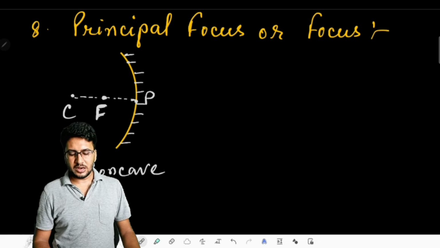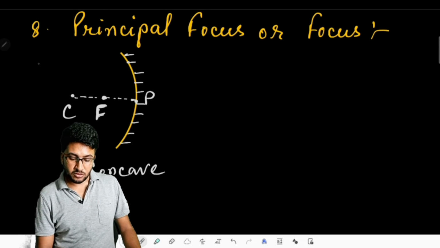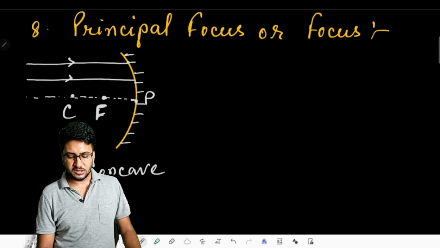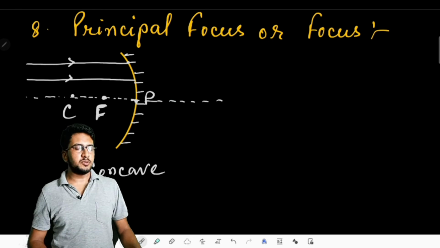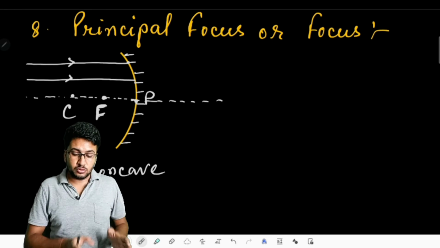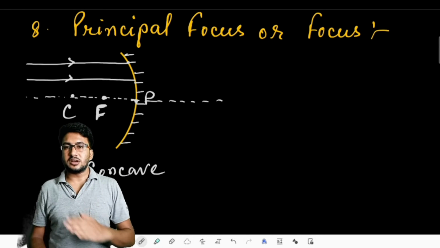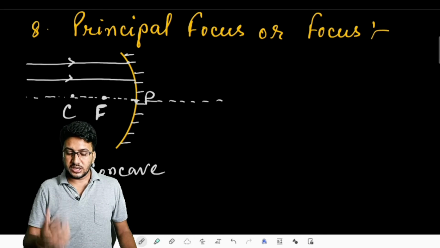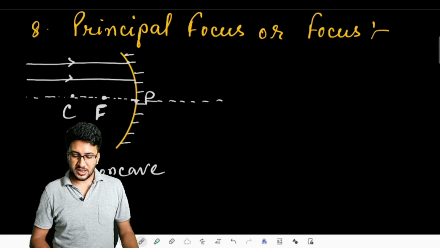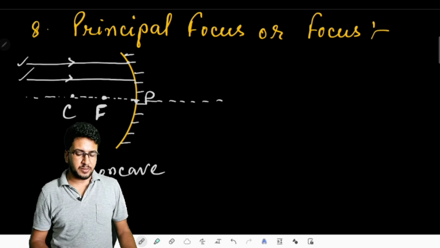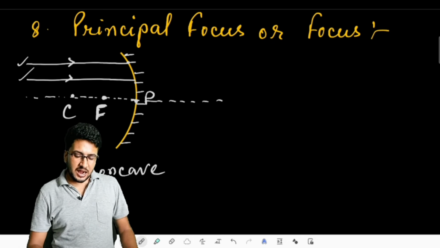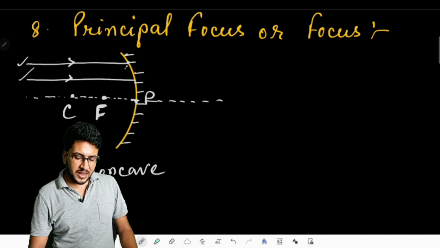So what is the symmetry that we are going to see here? All the light rays traveling parallel to the principal axis towards the mirror. Which is the principal axis? This dotted line that I am showing here is the principal axis, because the principal axis is that axis which passes through the center and the pole of a mirror. It is an imaginary axis that we take to deal with the symmetries of the mirror. Now you see two light rays traveling parallel to the principal axis and hitting the surface of the concave mirror. After hitting, definitely they are going to pass through a certain point.